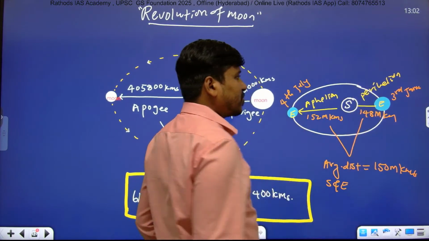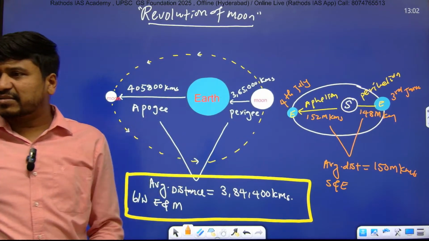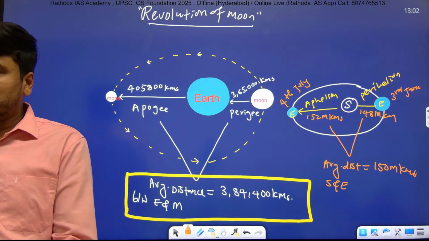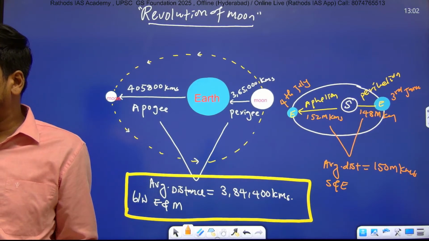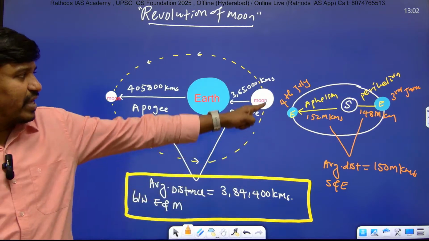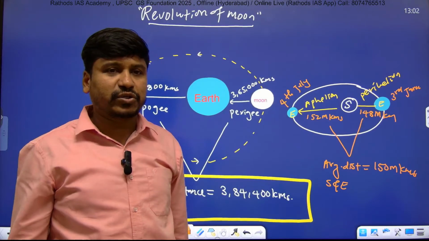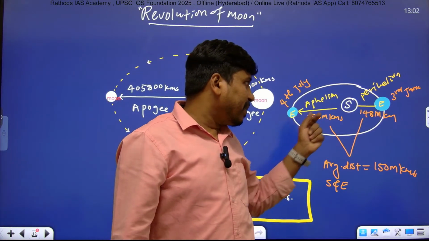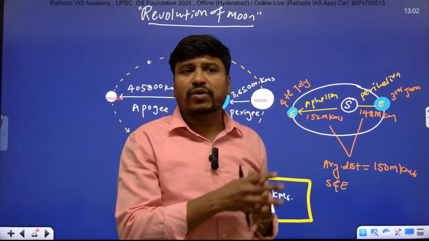You can say that date because it's a yearly revolution, but the moon rotates in 1 month. Then how can you tell the dates? Because the date will change every month. One month consists of 29 days, another 31 days, another 30 days, so it's very difficult to say the dates. But here we can say because it's a yearly revolution; Earth takes 1 year to complete the revolution. Perihelion means when Earth comes very close to the Sun.